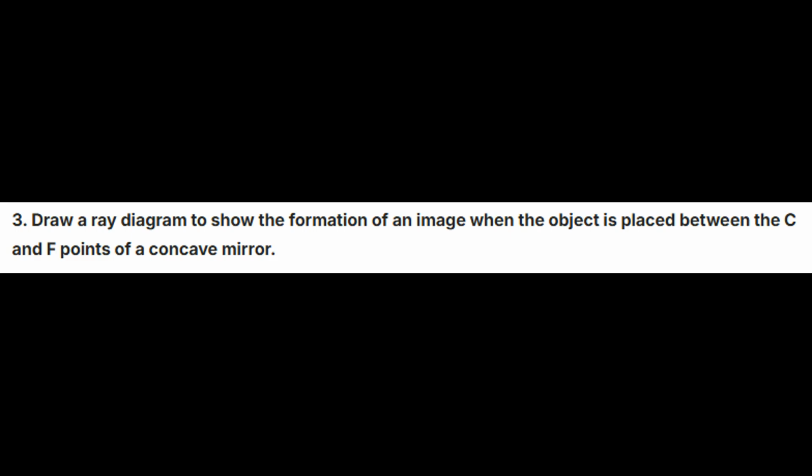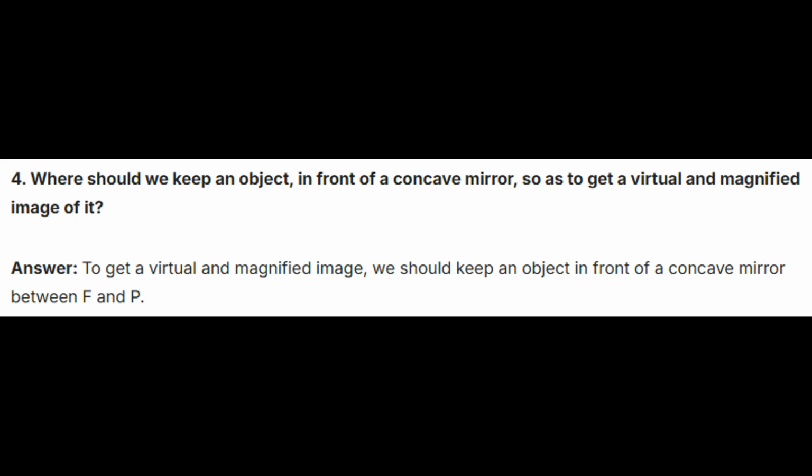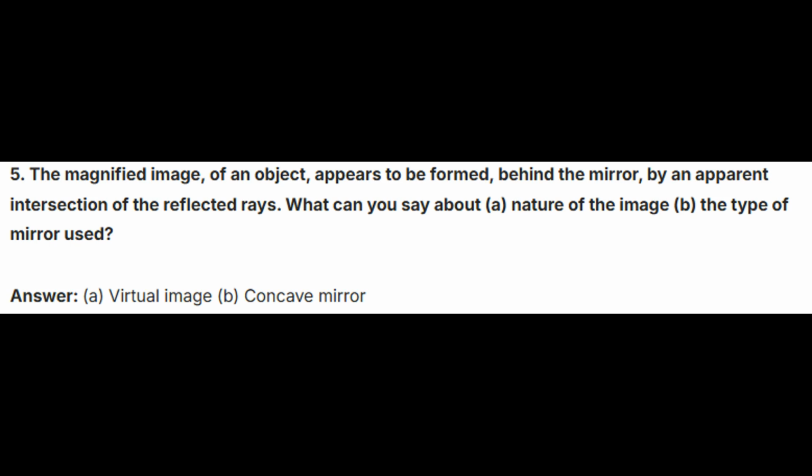Third, draw a diagram to show the formation of an image when the object is placed between the C and F points of a concave mirror. See the diagram. Fourth, where should we keep an object in front of a concave mirror so as to get a virtual and magnified image of it? Answer. To get a virtual and magnified image, we should keep an object in front of a concave mirror between F and P.